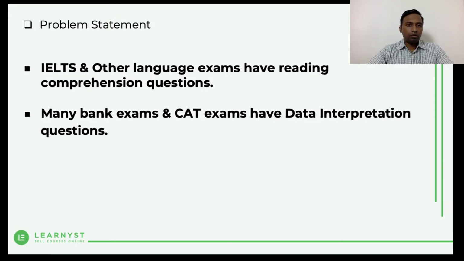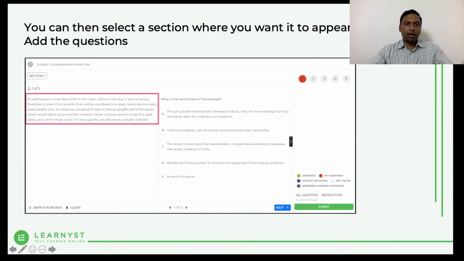Once you have added the questions, what you have to do is just publish the test, and then the students can take the test. When they take the test, they will be able to see the group questions here. Probably the first 5 or 6 questions will have the same set of instructions, which you see on the left side here in the red box.